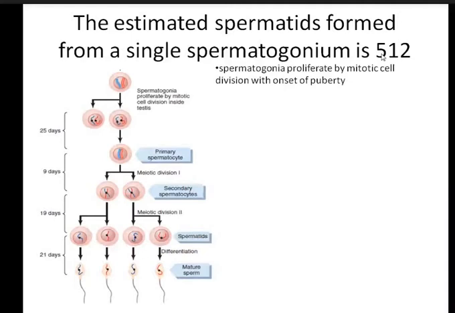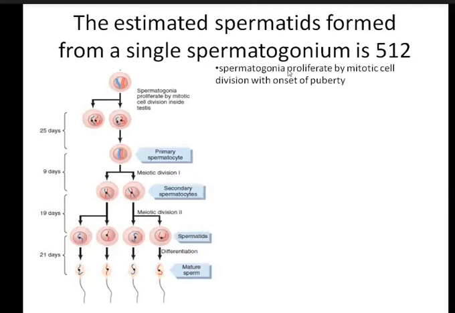Spermatogonia proliferate by mitotic division with the onset of puberty, as I have told you. When puberty begins, the spermatogonium proliferates and starts to produce daughter cells, forming different numbers of cells by mitotic division.